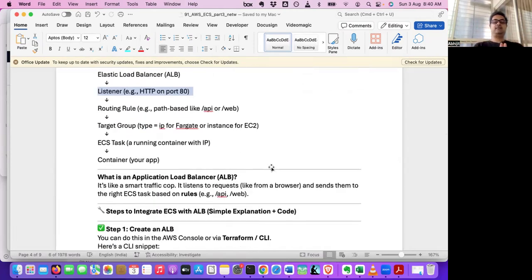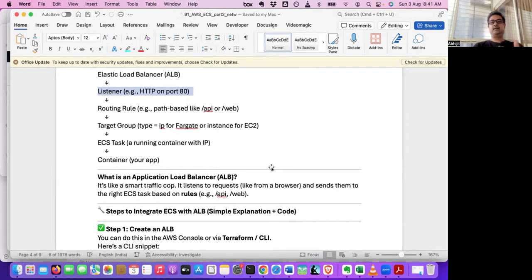If we give an analogy, it's like you go to a restaurant and ask the reception where the tea counter is, where the dosa idli counter is, and based on that they guide you: go to counter 1 for tea and counter 2 for dosa idli, right?